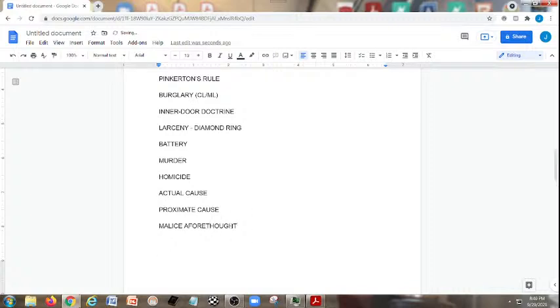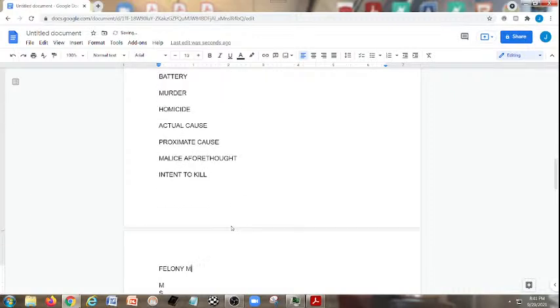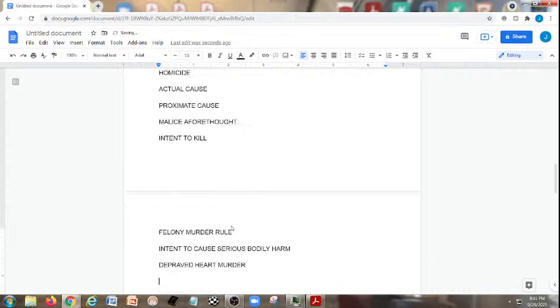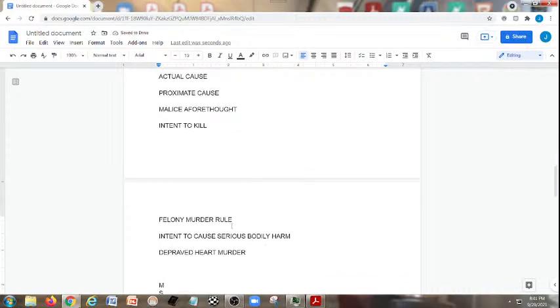And on malice aforethought, we're talking about intent to kill, felony murder rule, intent to cause serious bodily harm, and the depraved heart murder.